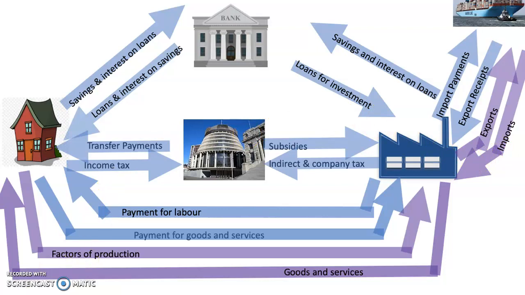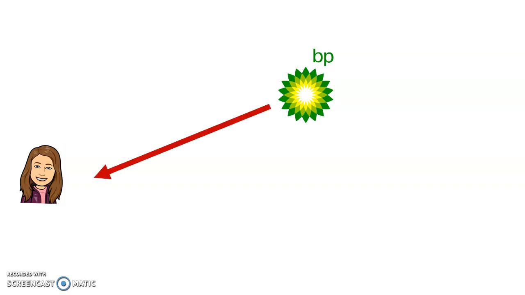How do we show that if we're talking about individual examples? So we've got our person who might buy petrol from BP. Now, are they buying an import when they do that? BP doesn't produce a lot of petrol in New Zealand. We only have a small refinery here. We import our petrol. So the person who is buying it from BP, and BP is actually buying it from overseas. So we've got an extra step in our model that we can identify here, is that it's an import and it's going through our producer to our household.